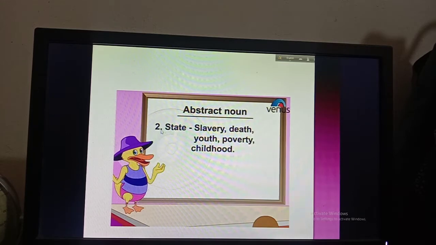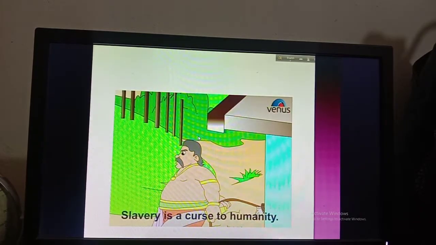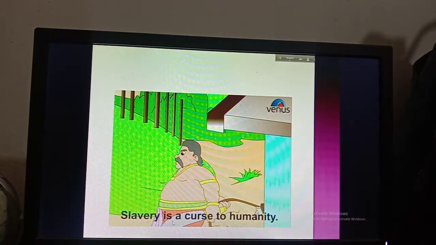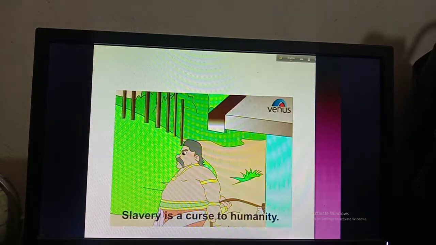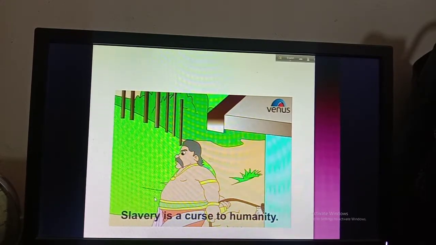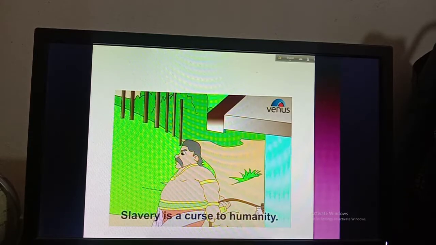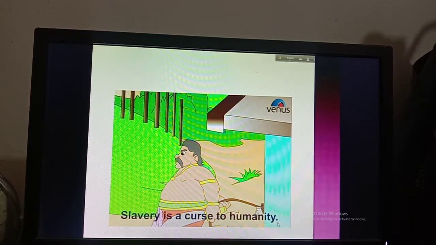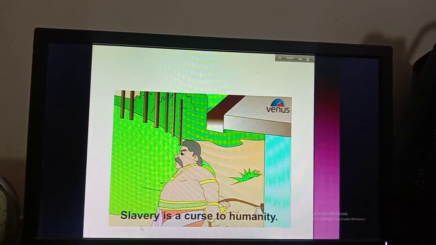Okay, then we are going for point number 2, that is state. State means slavery, or it can be death, youth, poverty or childhood. Now I am going for this step. First of all, you can see in the picture, slavery is a curse to humanity. So this is state. Okay, this is state of being. Actually by state we will be able to know about someone's position. So slavery is a curse to humanity. So here slavery is the abstract noun, you have to underline under slavery.